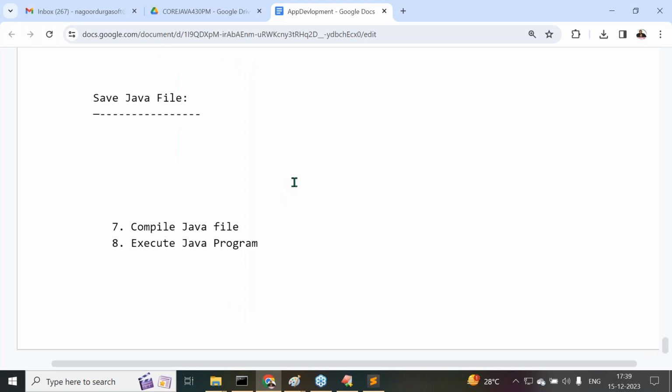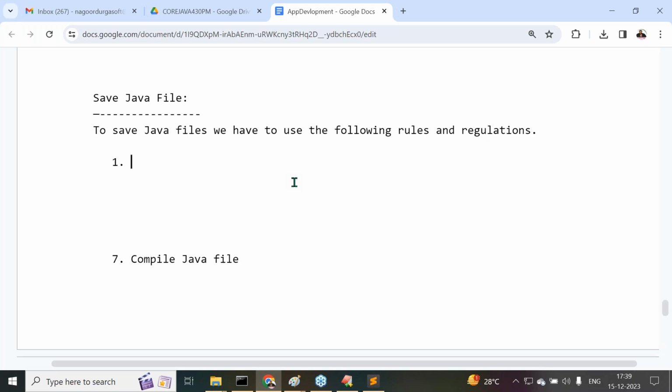Save the Java file, that we have to do. How are we going to save the Java file here? If you want to save a Java file, there are two rules and regulations we have to follow. What are the two rules and regulations we have to use to save Java files? To save Java files, we have to use the following rules and regulations.